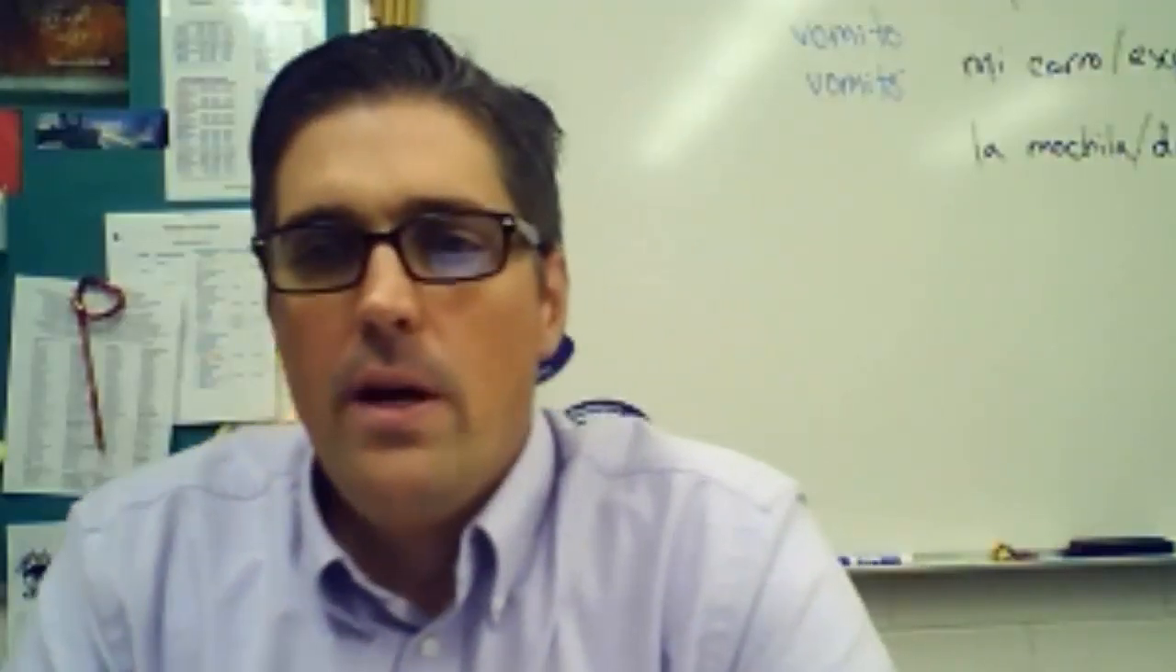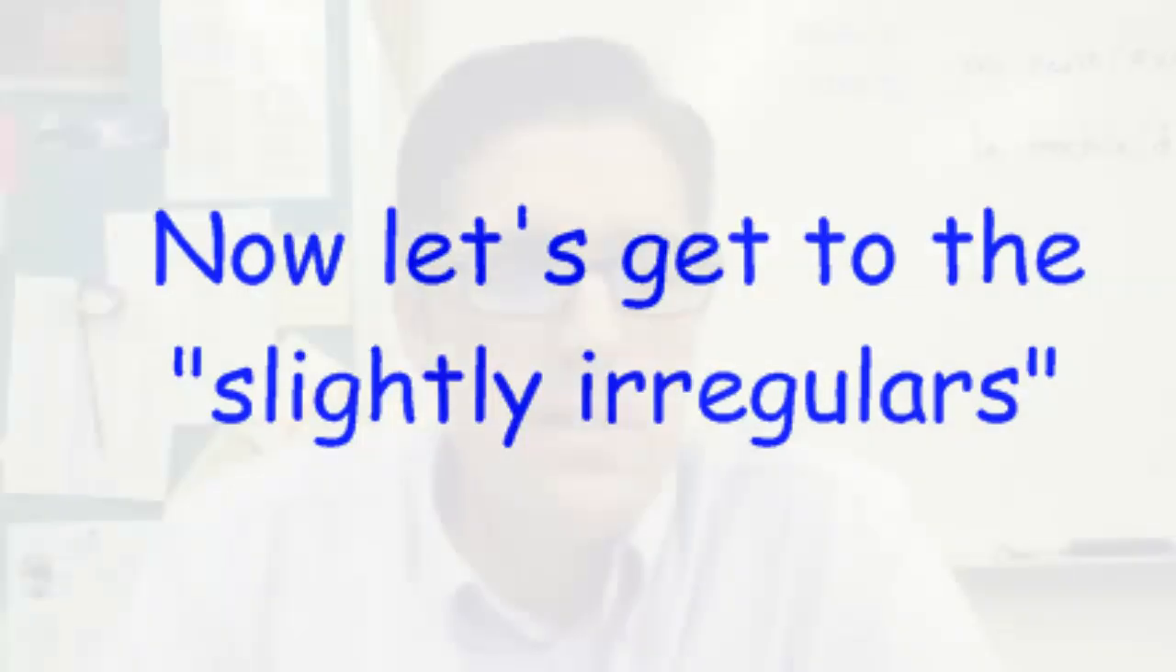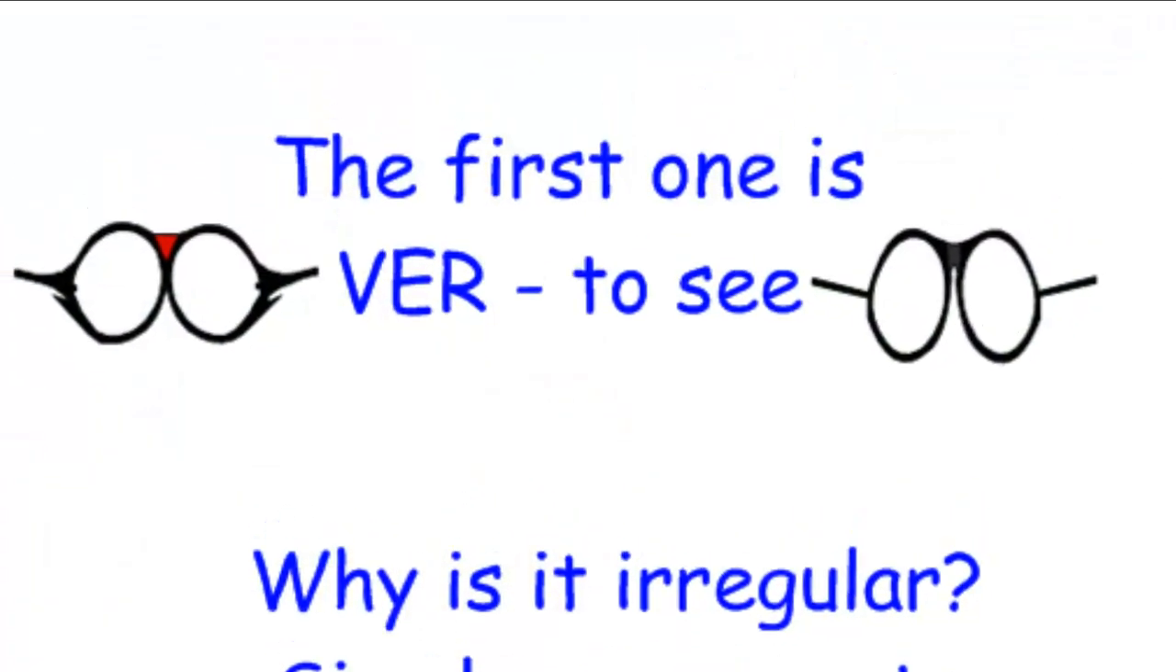Okay, now let's go to some slightly irregulars. That's just a quick review of the preterite. Let's go to some slightly irregulars. And I say slightly because some of them, they're not too irregular. But the first one we have here is ver. Ver, to see. Think of vision. Ver is to see.